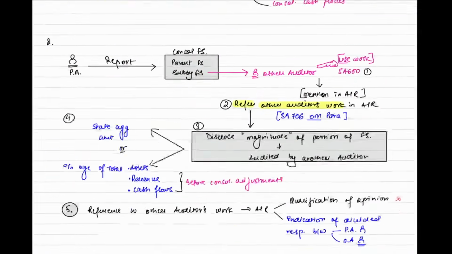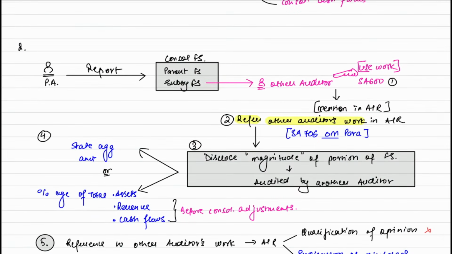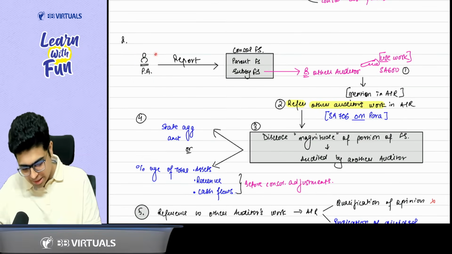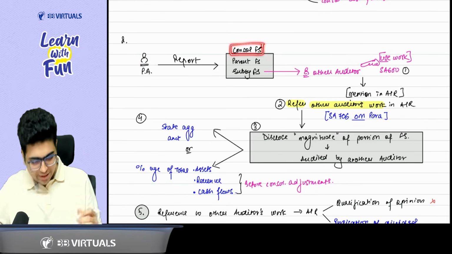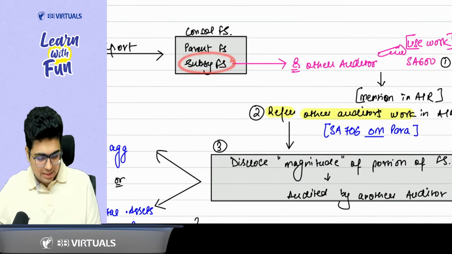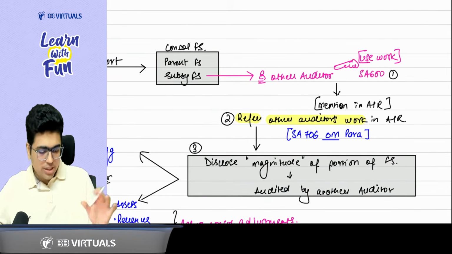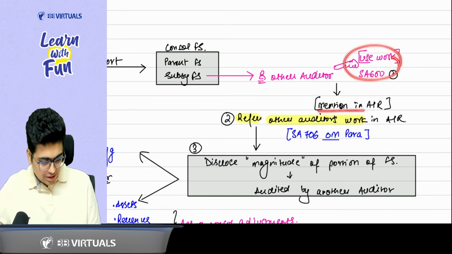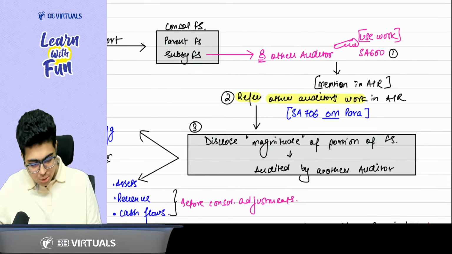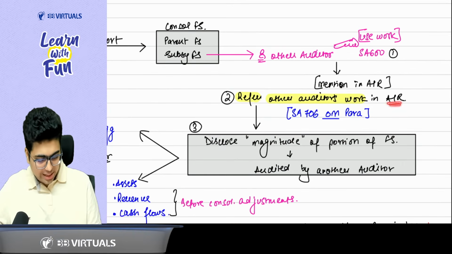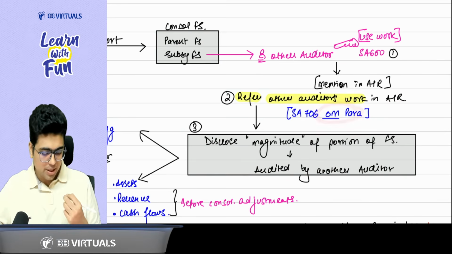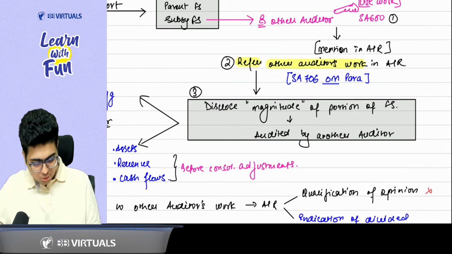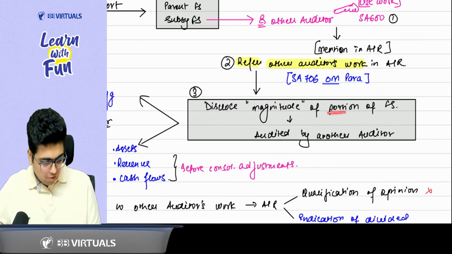Now let's move to the second part. Second part talks about which case? Principal auditor is reporting on the consolidated financial statement where a component is audited by another auditor. So whenever a component is audited by another auditor, you will use the work of the other auditor as per SA 600. This is the first point. Now when you are using the work, you need to refer to the other auditor's work in the audit report. As per SA 706, you need to give an other matter para. When you are giving a reference, you need to disclose the magnitude, that means the amount or portion of the financial statements which are audited by the other auditor.